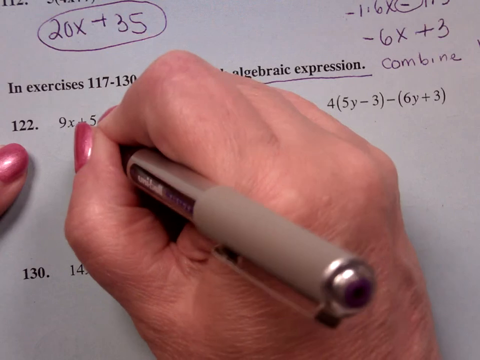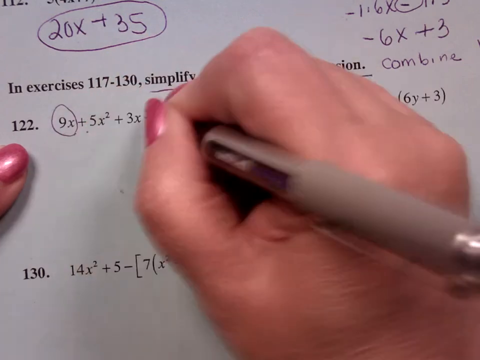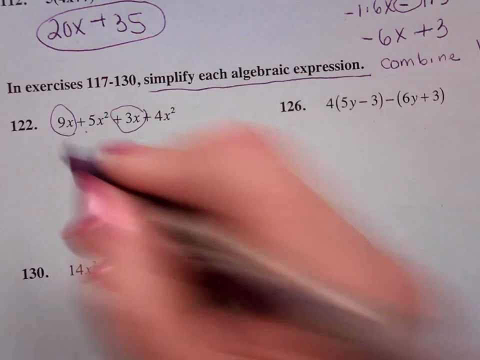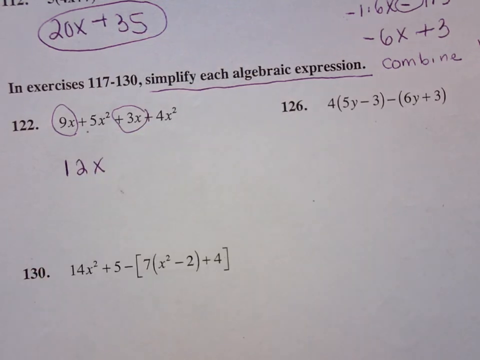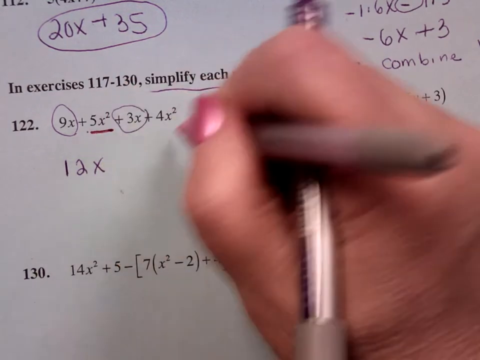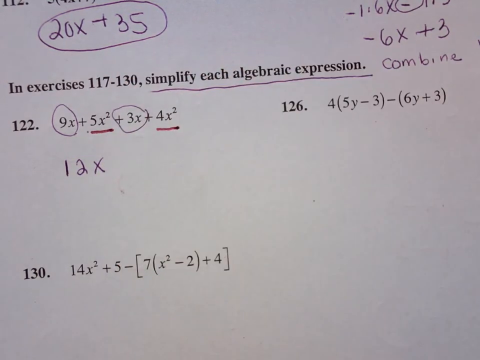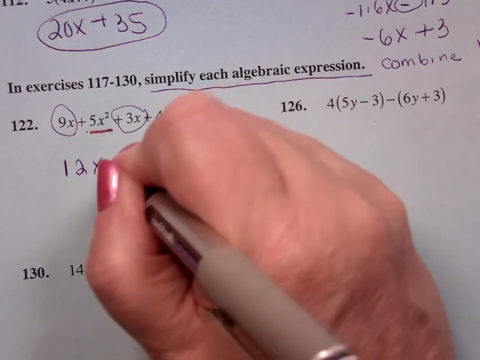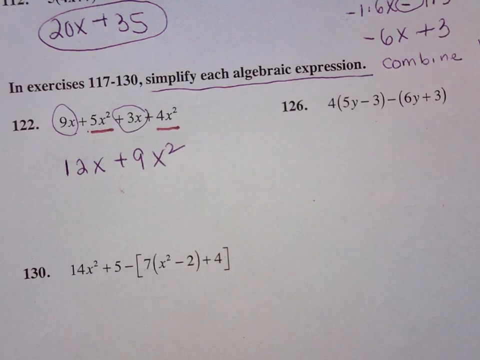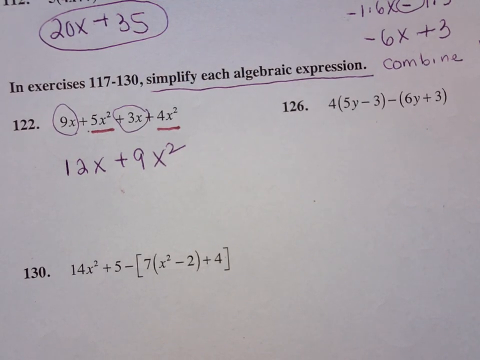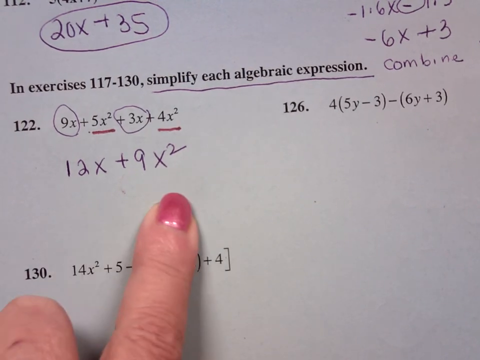So here is a 9x and there is a plus 3x. That's going to give me a 12x, because 9x plus 3x is 12x. I'm counting how many x's I have. Here's an x squared. I have 3x squared plus 4x squared is 7x squared. And I can't bring these two together because one's an x squared and one is not.